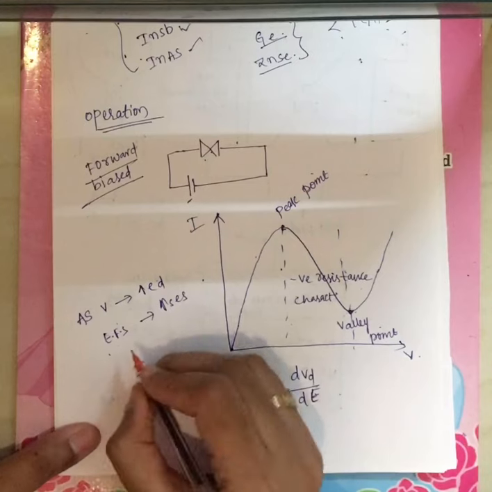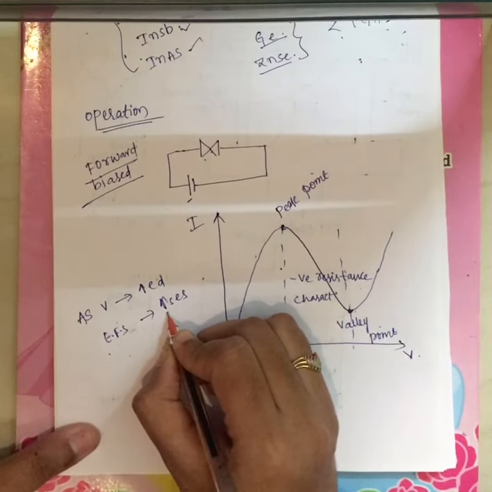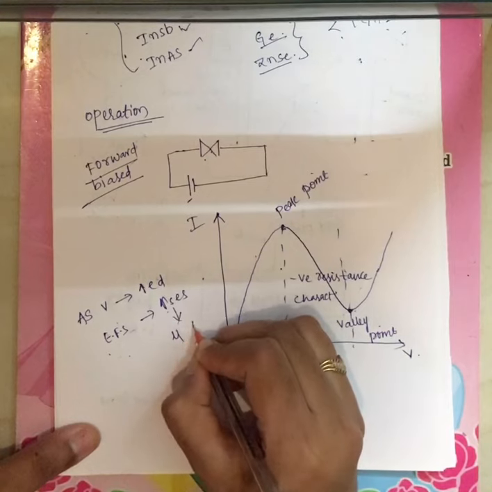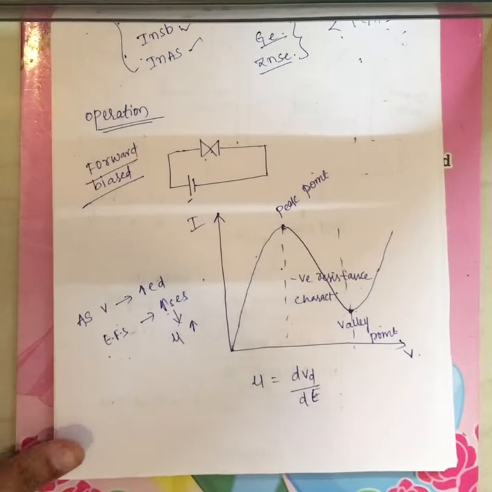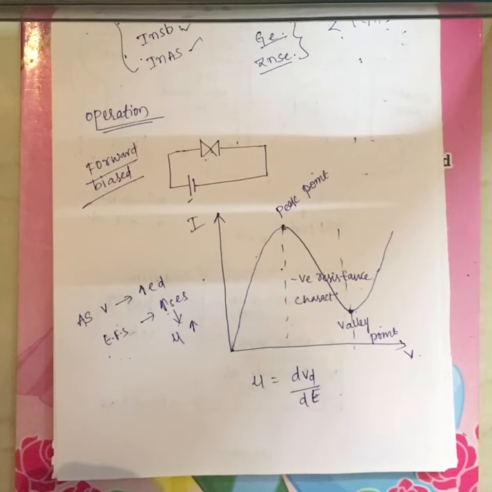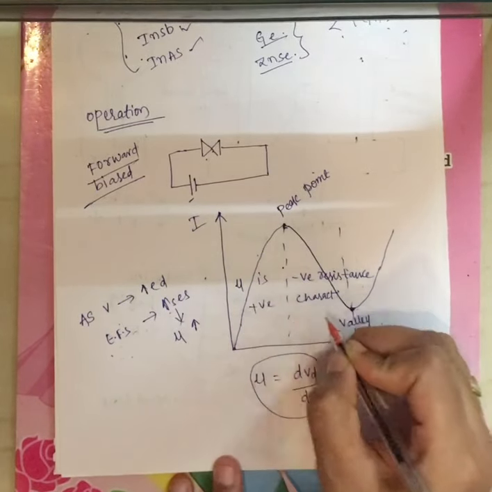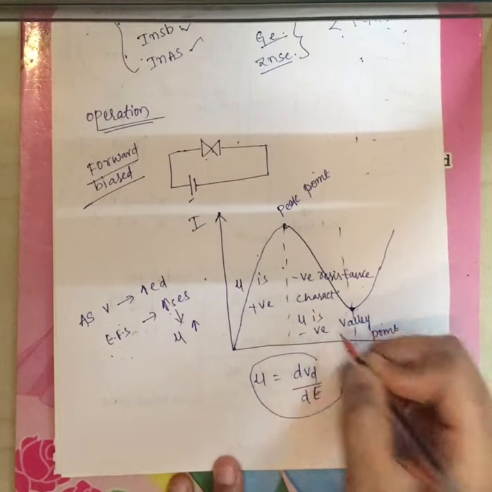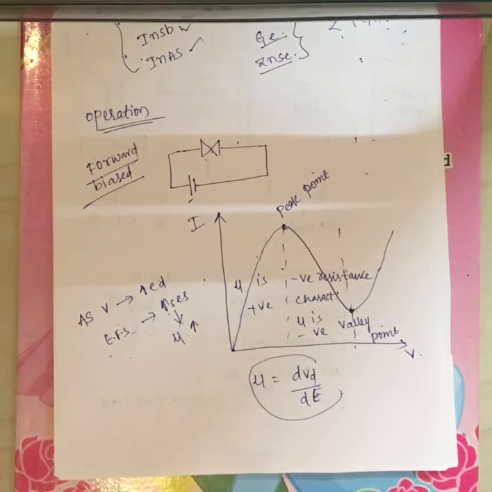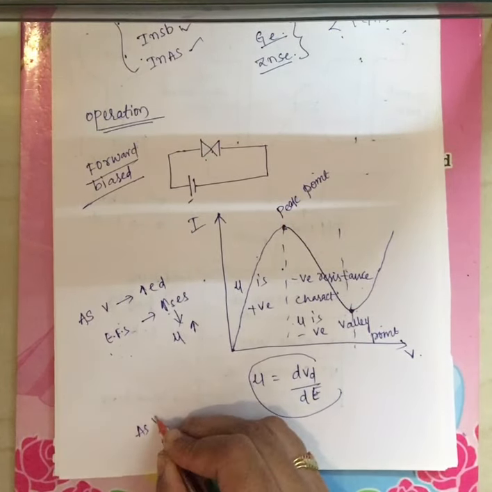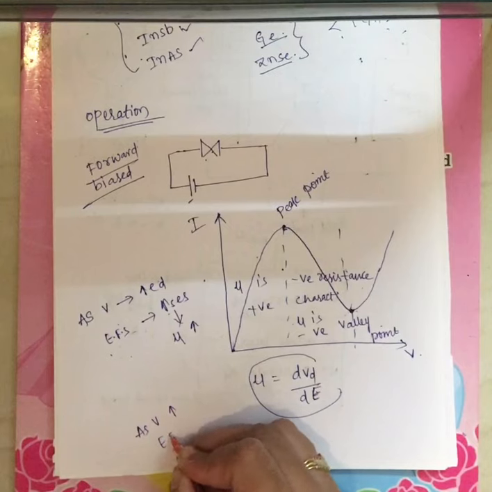Now what happens to mobility? The electrons are drifted from cathode to anode, which indicates the current is positive. Based on this relation, mu is positive here and mu is negative here.